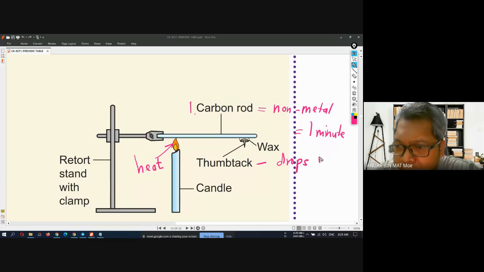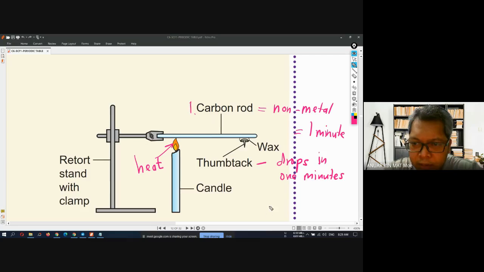It drops in 1 minute. Can you follow me? Because the heat over here will conduct. In 1 minute, the heat will travel along the carbon to the wax, and when the wax melts, the thumbtack will drop. This is for the carbon rod.